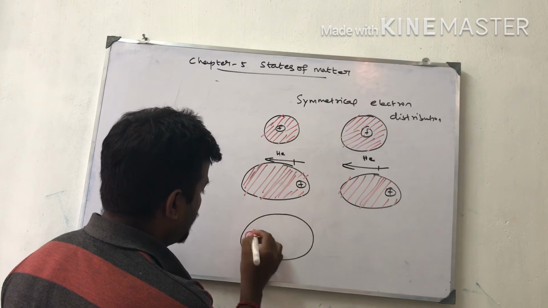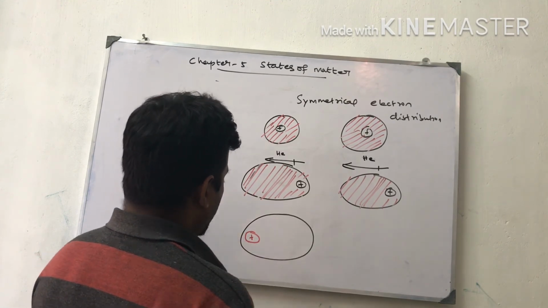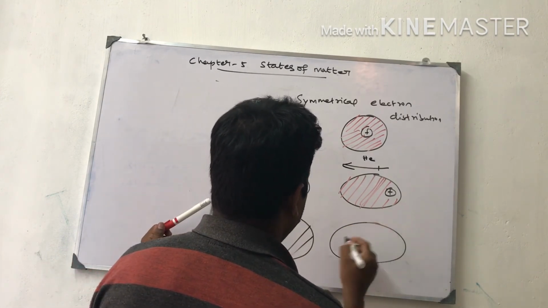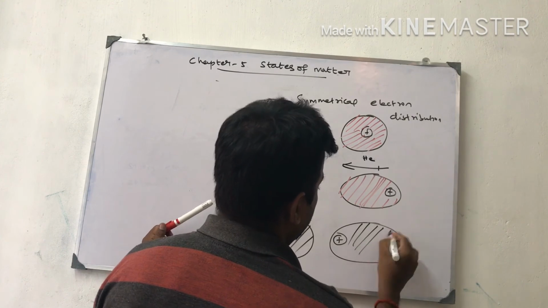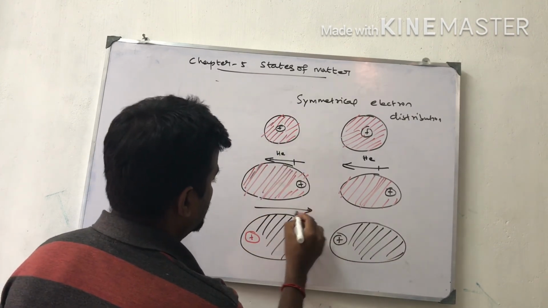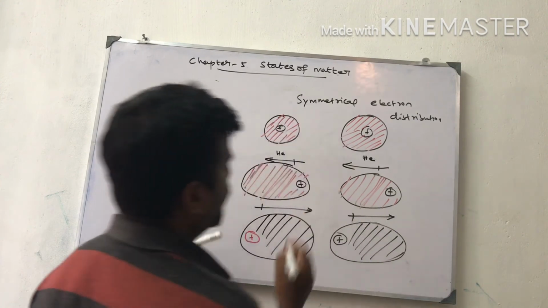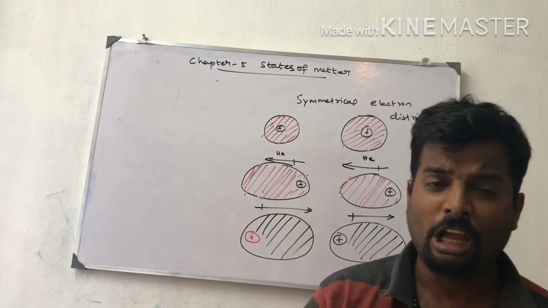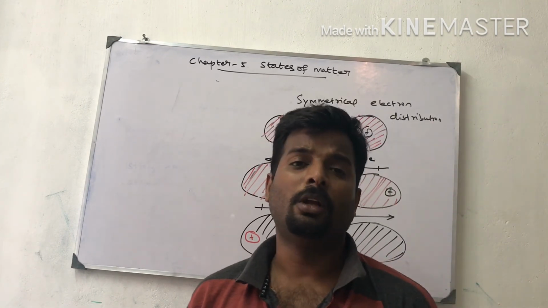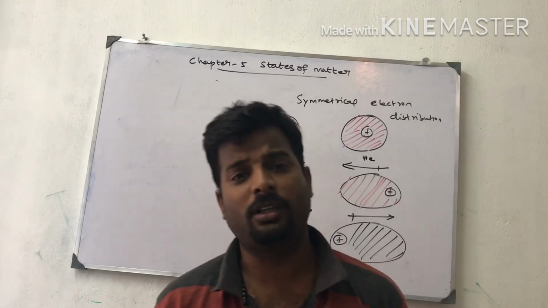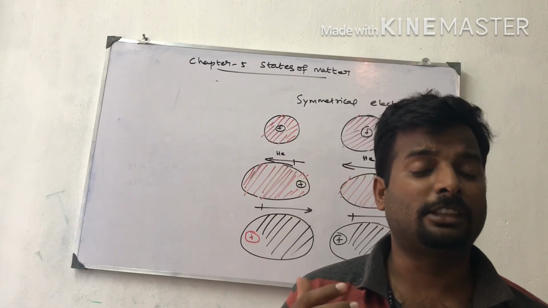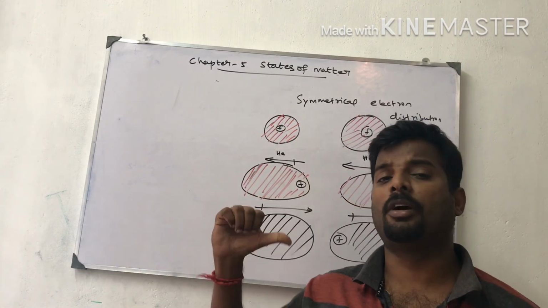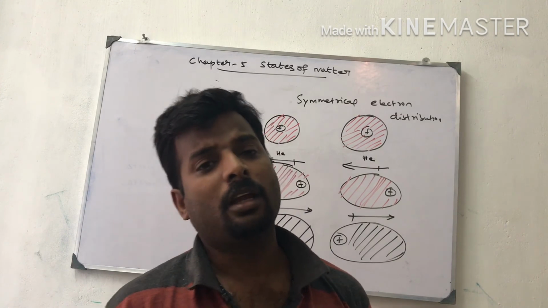Let us take one more example. Suppose the nucleus is there, the electron cloud is like this, and another nucleus is there, with the electron cloud maximum here. So negative to positive to negative; this is also possible. This is also an example of the intermolecular interaction between induced dipole and induced dipole. This type of induced dipole force was found by the German scientist Fritz London. So this type of intermolecular attraction is called London forces.